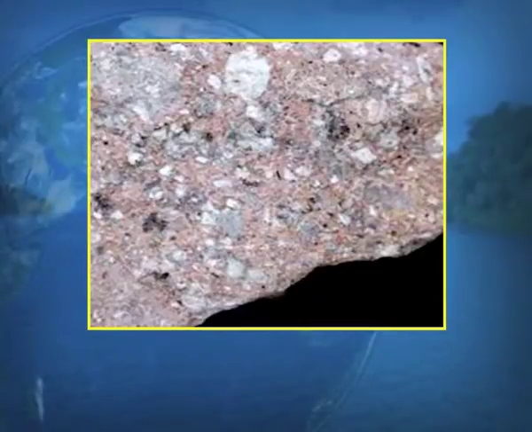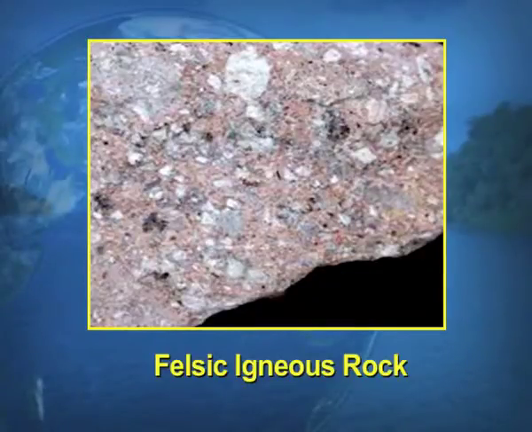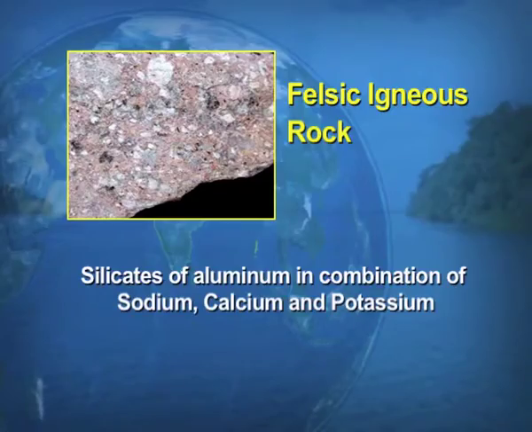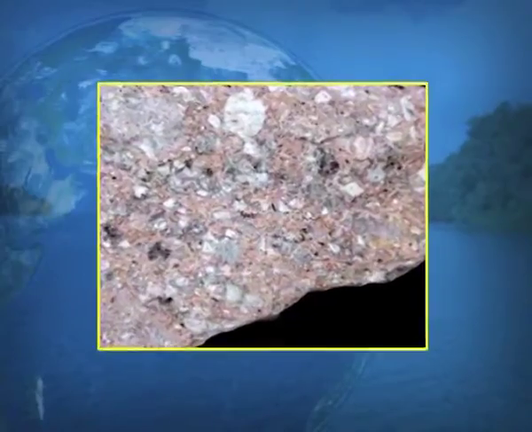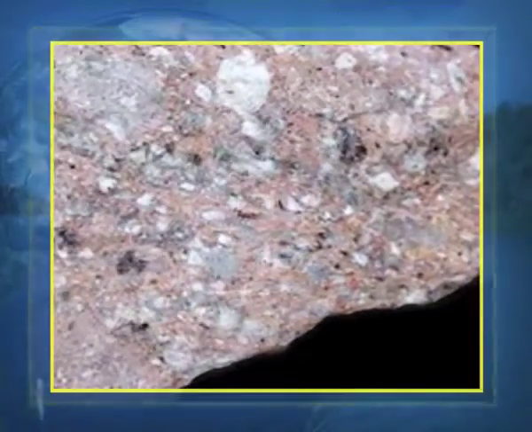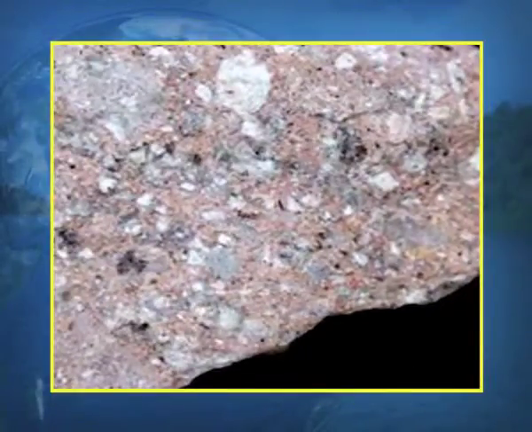Now, the second, as I have already told you, is known as the felsic igneous rock. This rock contains the silicates of aluminum in the combination of sodium, calcium and potassium. And if you look at the screens, you can view how the felsic igneous rocks look.